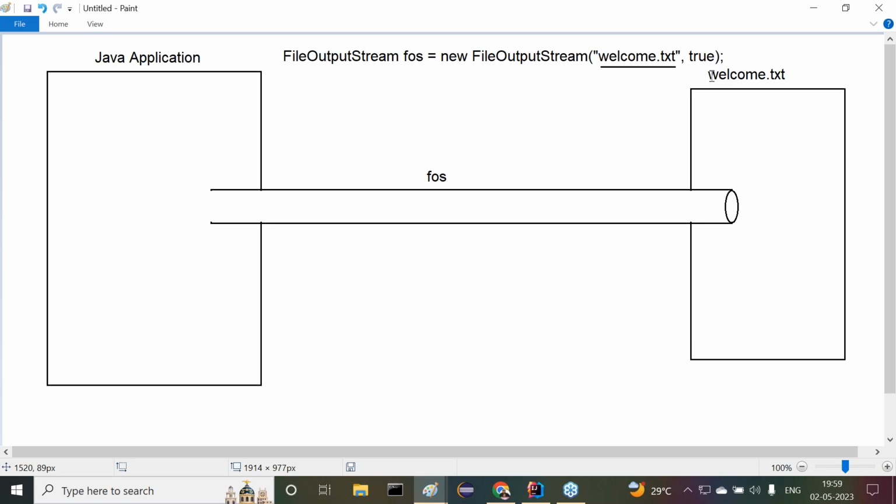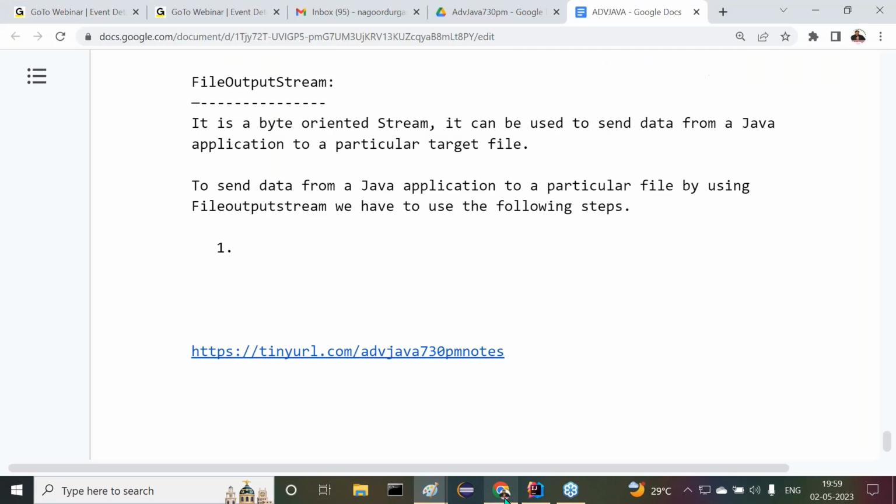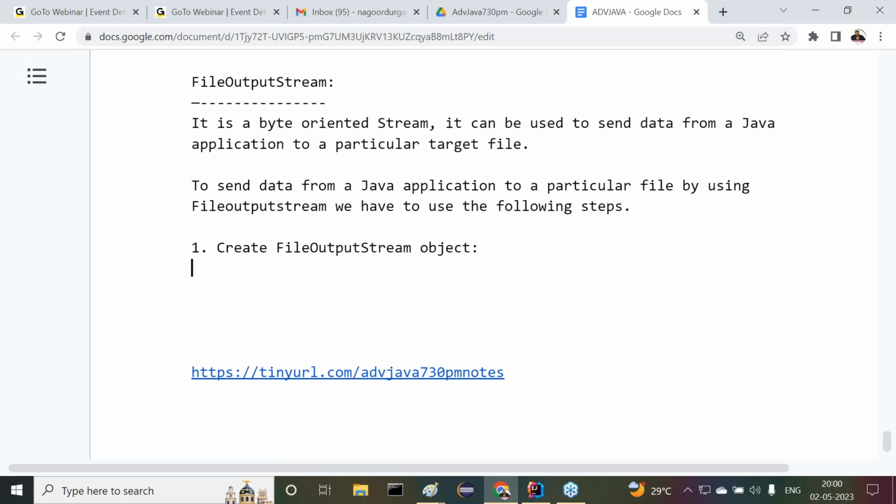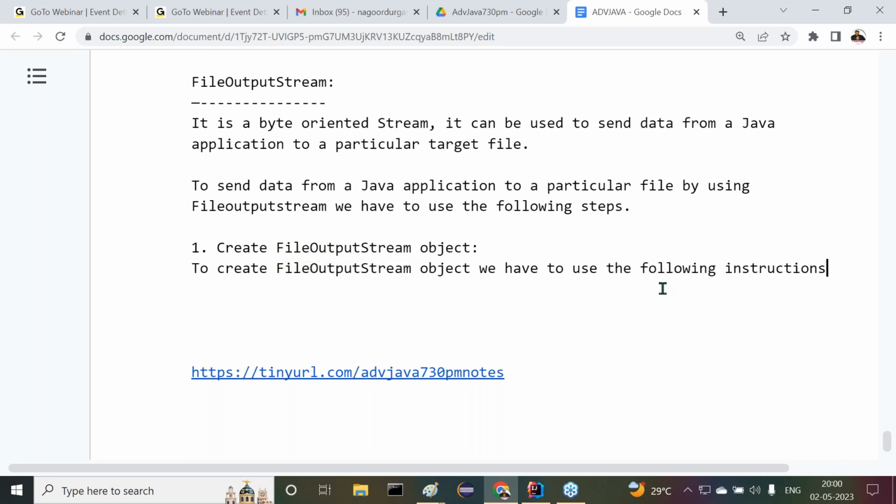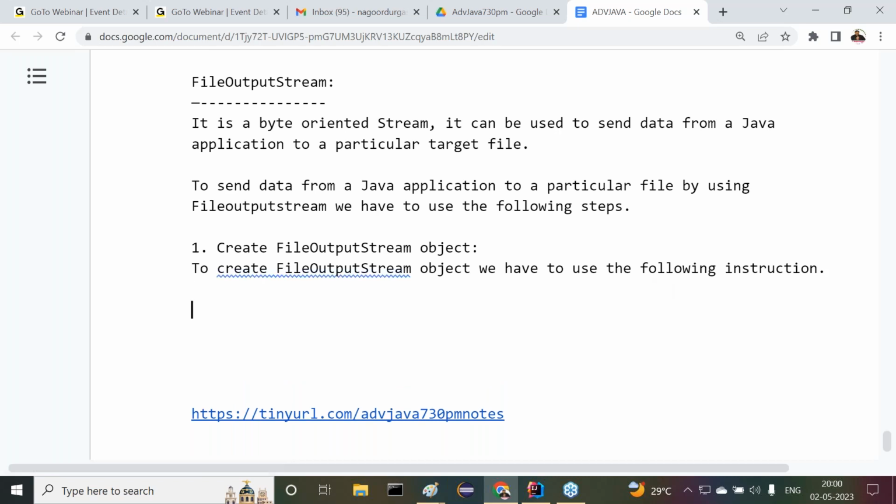So now let us have some points about this inside step number one. Now, in step number one, what are we doing? Observe carefully. Step number one: create the FileOutputStream object. To create the FileOutputStream object, we have to use the following instruction. Now observe carefully.